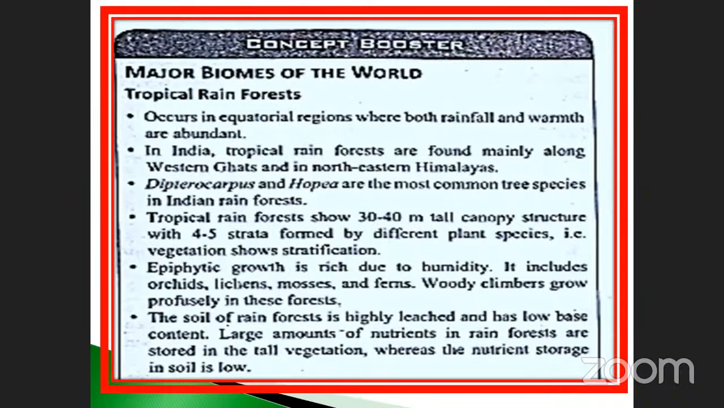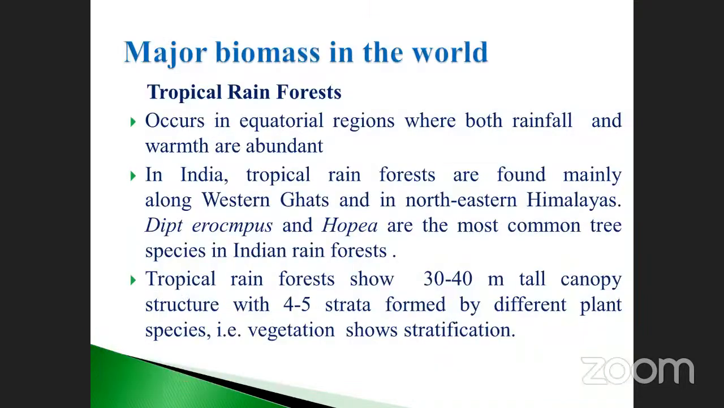So these are the general characteristics of the tropical rainforest. This is very, very important. Major biomass is in the valleys, as we already discussed. The tropical rainforest occurs in the equatorial regions. We already discussed this point.